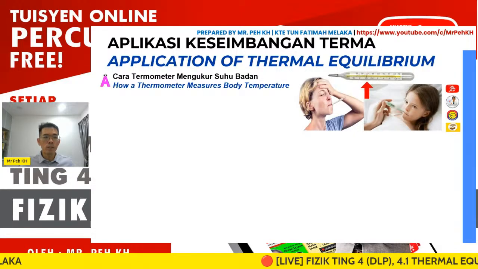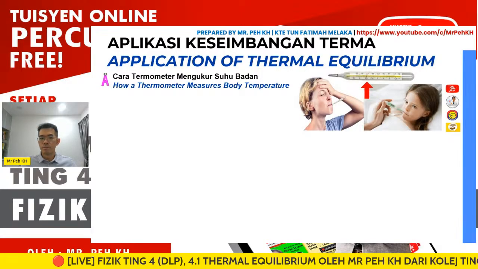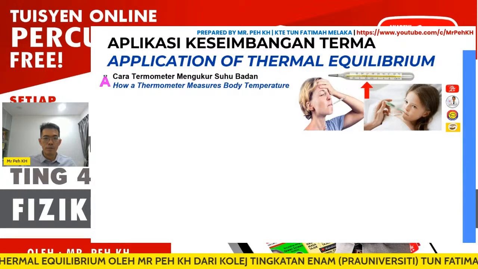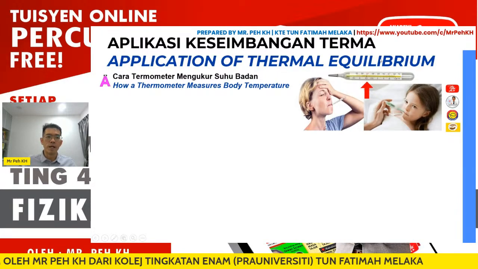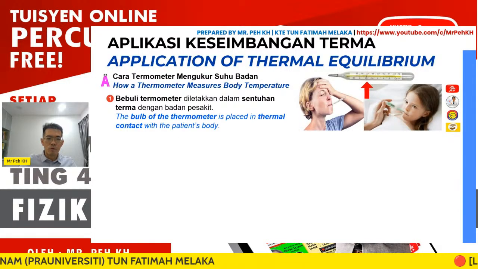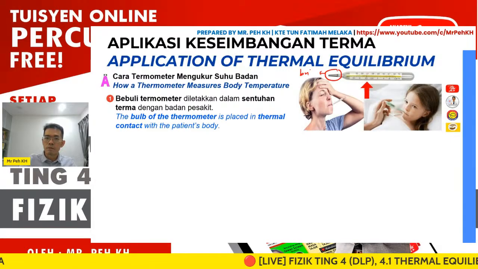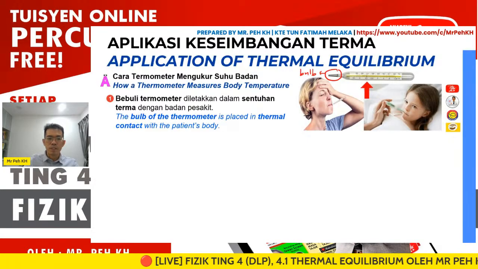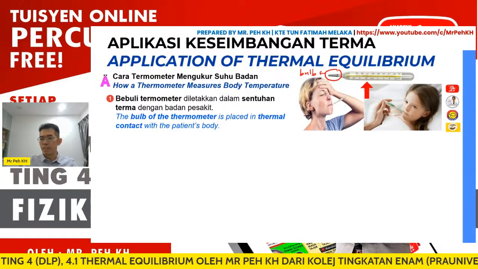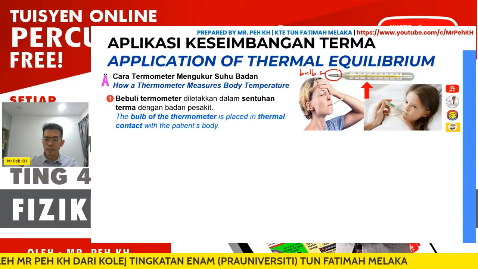How a thermometer measures body temperature is one of the applications of thermal equilibrium. At this part, I'm going to discuss a few examples of the application of thermal equilibrium. The first is how a thermometer measures body temperature. First, the bulb of the thermometer, the bulb is here, is placed in thermal contact with the patient's body. You can look at the figure, it is put in the mouth, normally under the tongue.